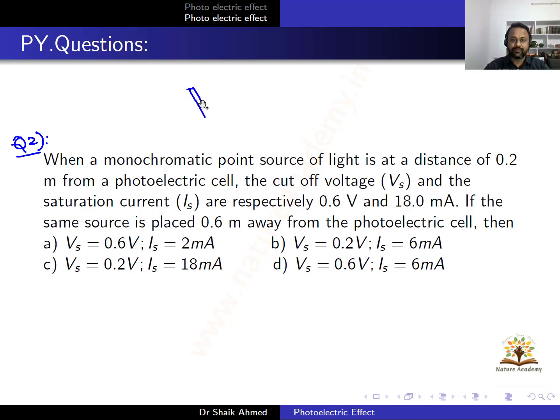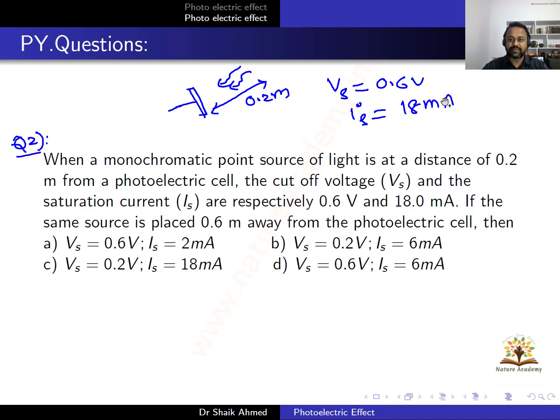This is my photoelectric cell, and I incident some photons like this. A monochromatic source is there. The distance from here to here is initially 0.2 meters. Then the cutoff voltage or stopping potential is 0.6 volts and the saturation current is Is equals 18 milliamperes. Now the same photoelectric cell is taken away from the point source, and the distance is now 0.6 meters.